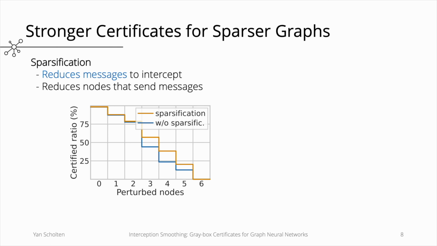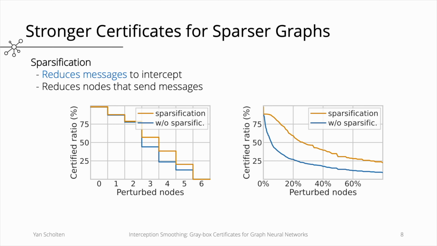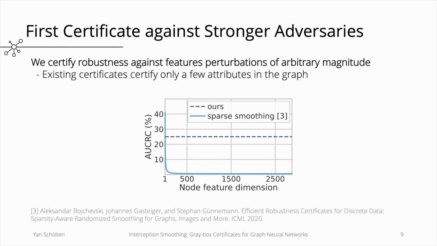We also show that graph sparsification improves certifiable robustness, because on the one hand, sparsification reduces the messages to intercept, and on the other hand, it reduces the receptive field size, meaning the number of nodes that could be compromised by the adversary. With interception smoothing, for the first time we can certify robustness against strong adversaries that control multiple nodes in the graph and perturb node features by an arbitrary magnitude.